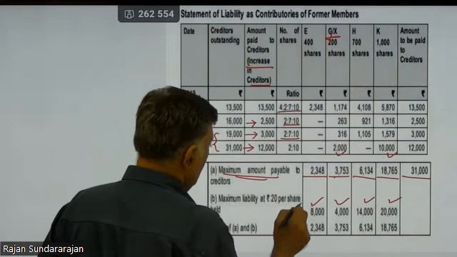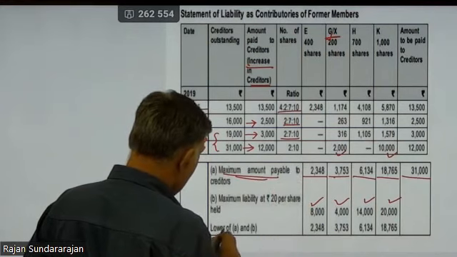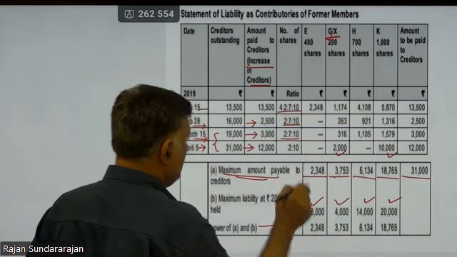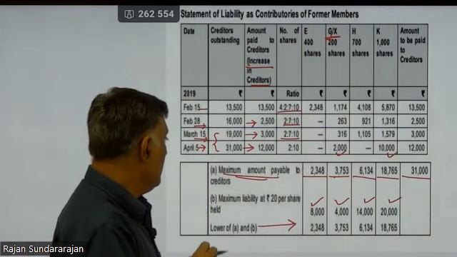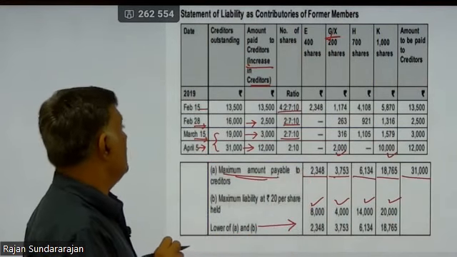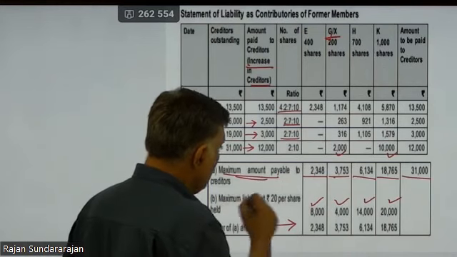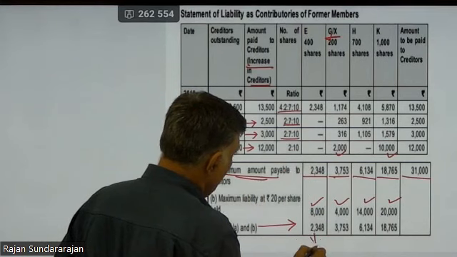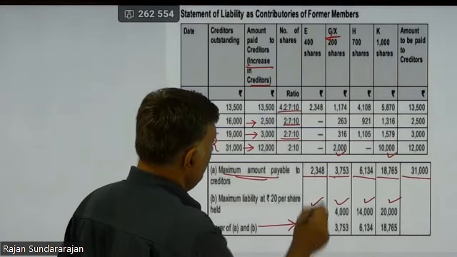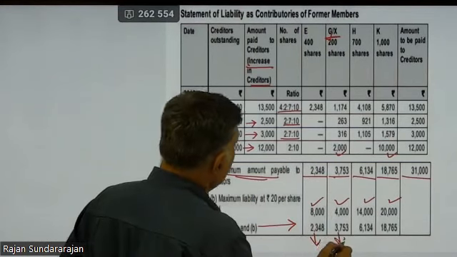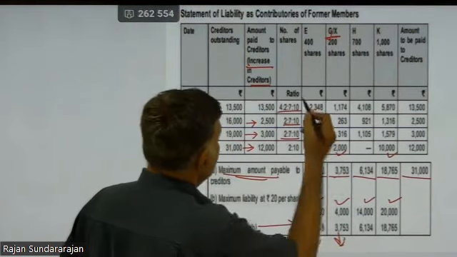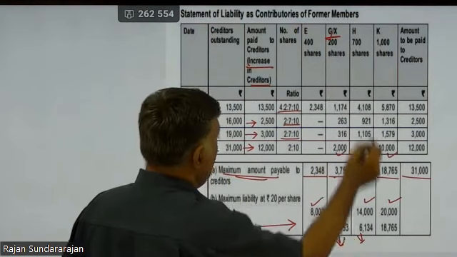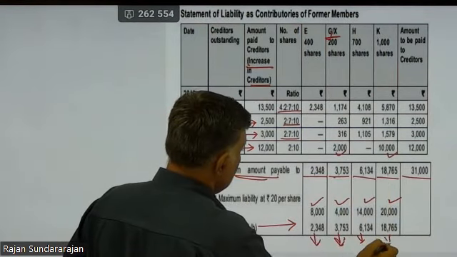So, what is the maximum amount which you can recover from these? Lower of A and B. Maximum payable to creditors is 2348 for E. The maximum amount which you can recover is 8,000. So it is enough. Whichever is lower, you recover 2348 from E, 3753 from G or X, whatever. From H, you will recover 6134. And finally from K, you will recover 18,765.